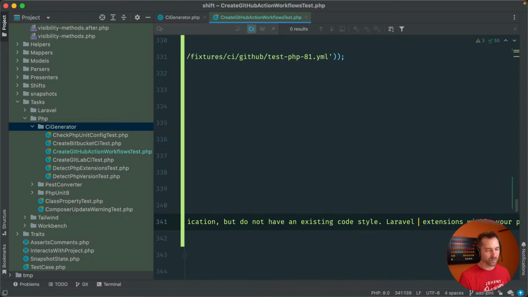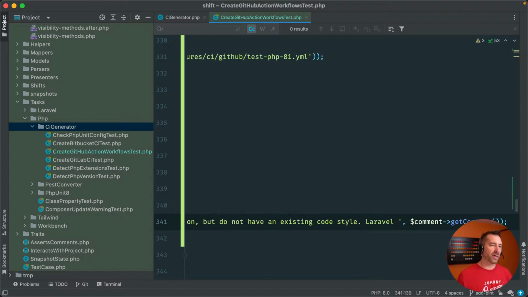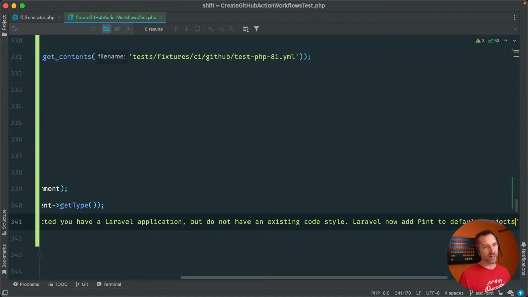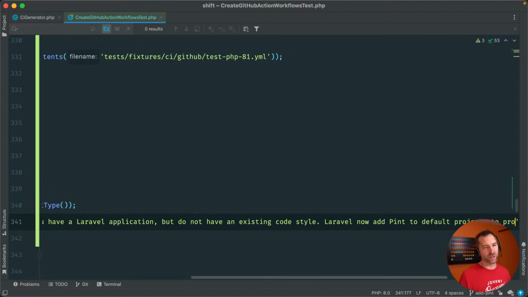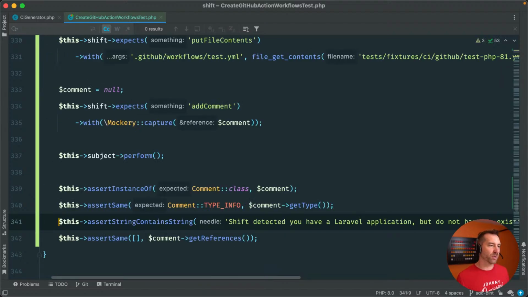Laravel now adds Pint to default projects to provide a seamless, whatever. So I'll figure that out off stream. Nobody likes to watch a bunch of typing.